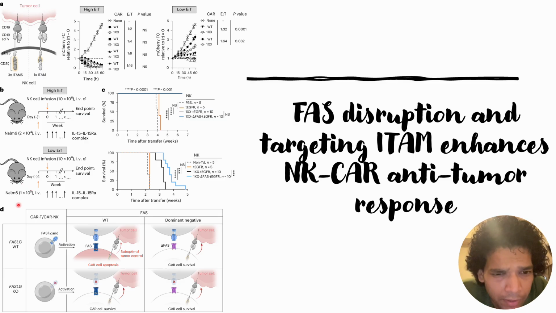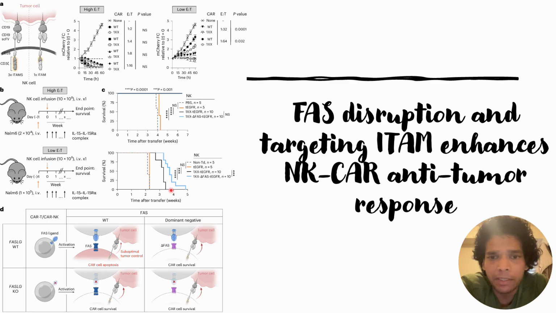And in the Nalm6 case, the tumor cells injected are also higher, 10 to the power 5, whereas in the previous case 2 times 10 to the power 4 Nalm6 tumor cells are injected.